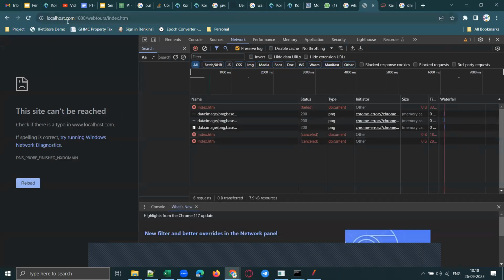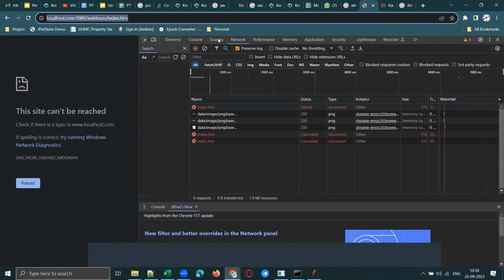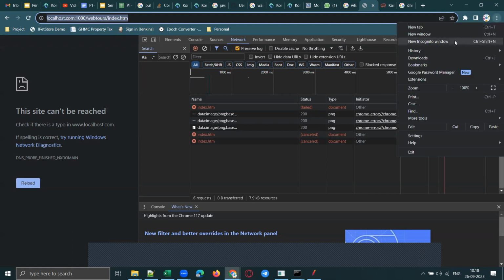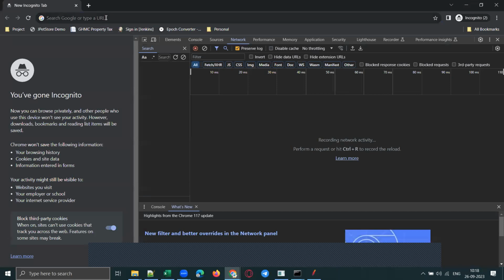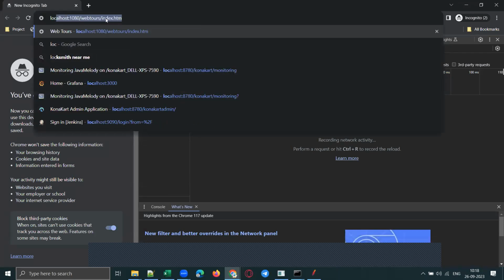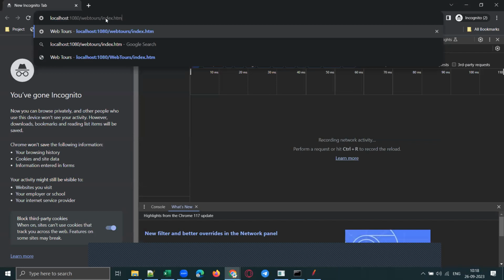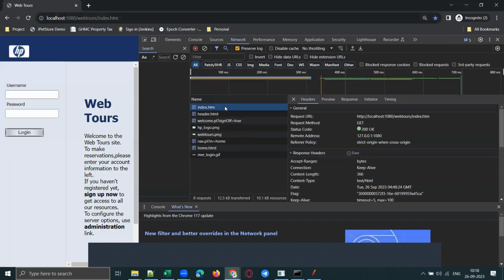No, it is running. Let me open a private browser and open developer tools, and now send a request. I am hitting the URL of that application. If you observe, the request method is a get method.